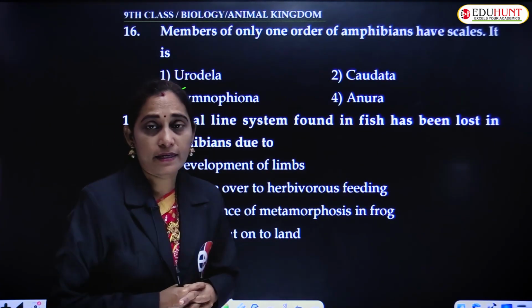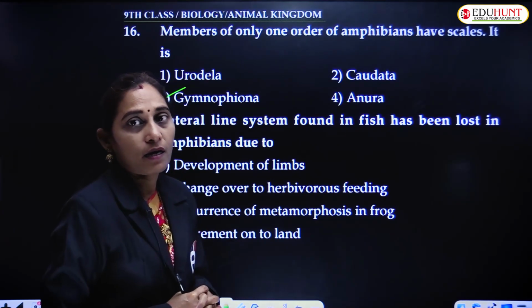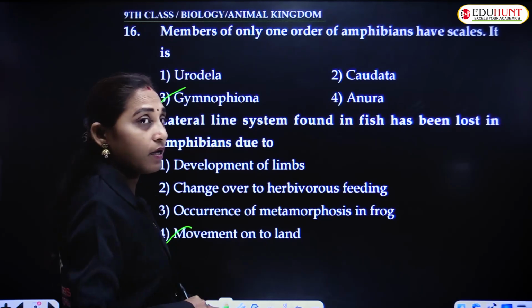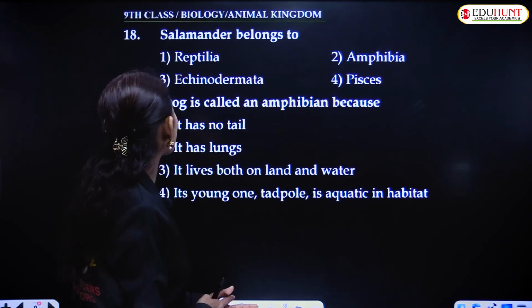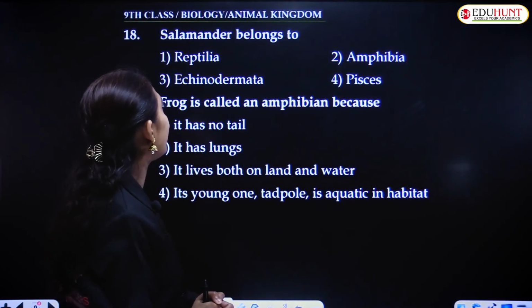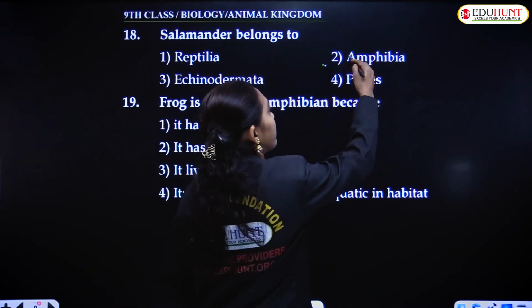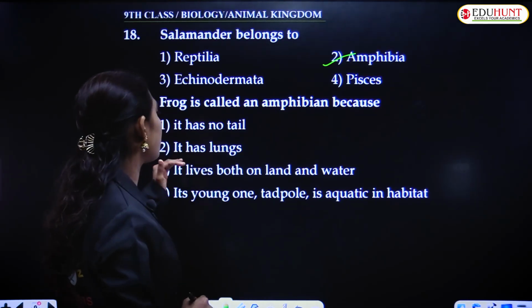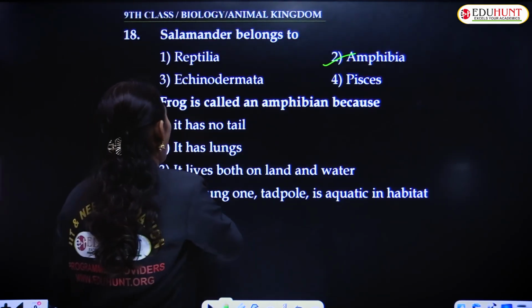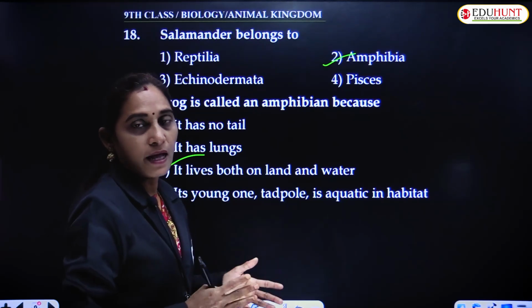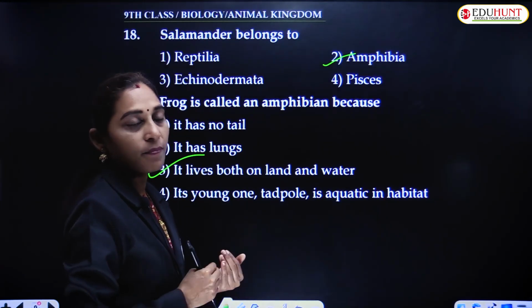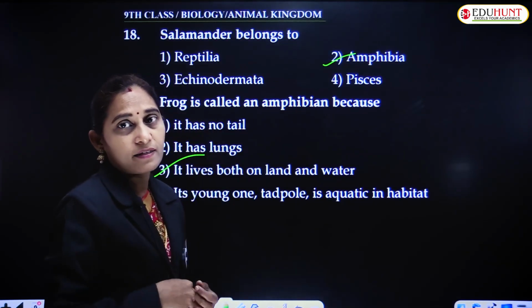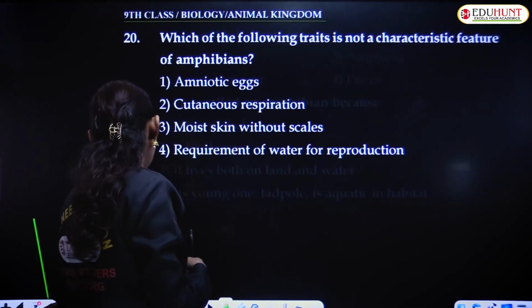Lateral line organs are present in the animals which live in aquatic environments. Salamander belongs to Reptilia, Echinodermata, Amphibia, Pisces. Amphibia. Frog is called an amphibian because it has no tail, has lungs, lives both on land and water. Amphibious nature means they survive on land and in water as well.